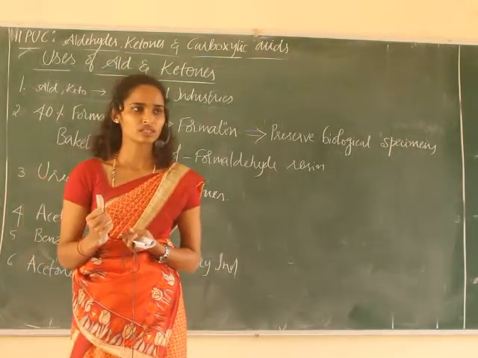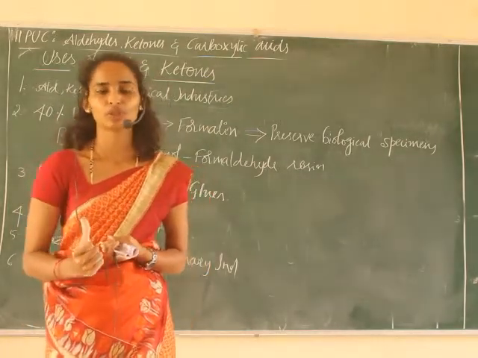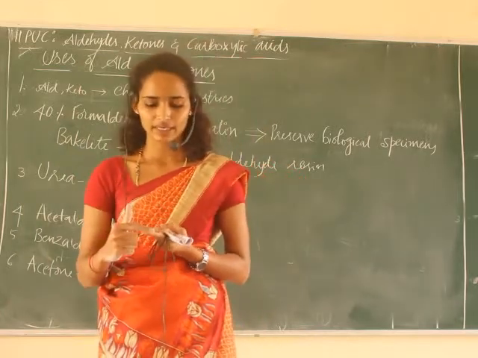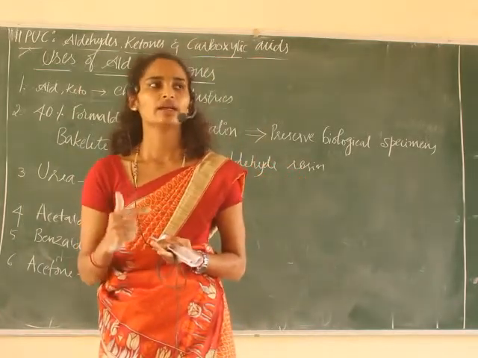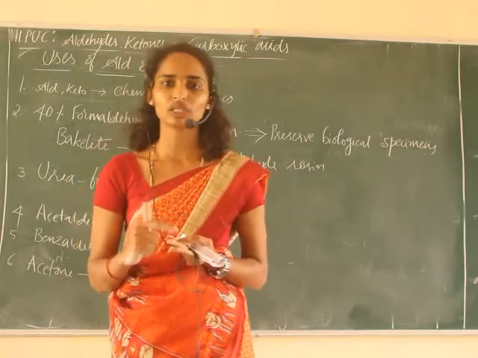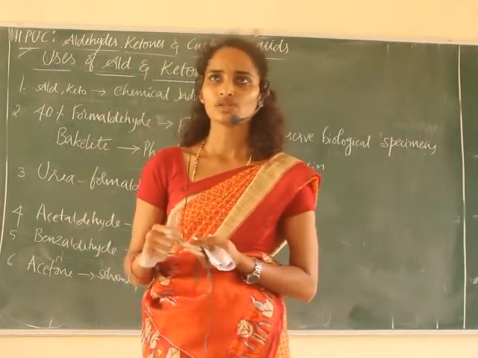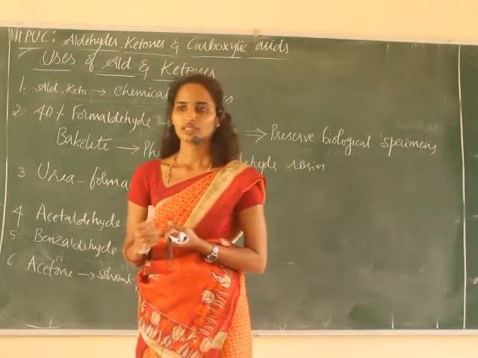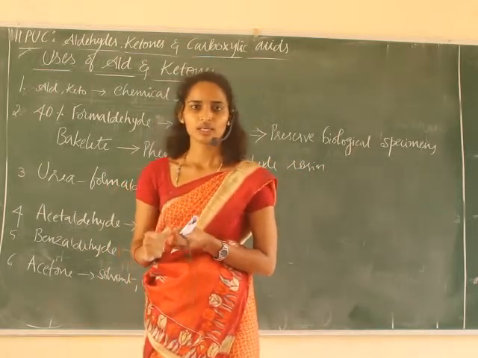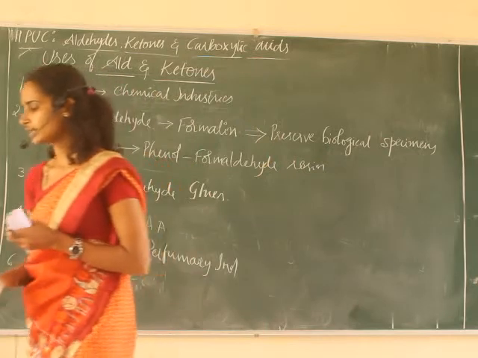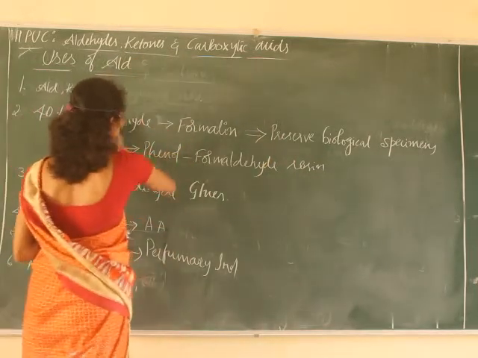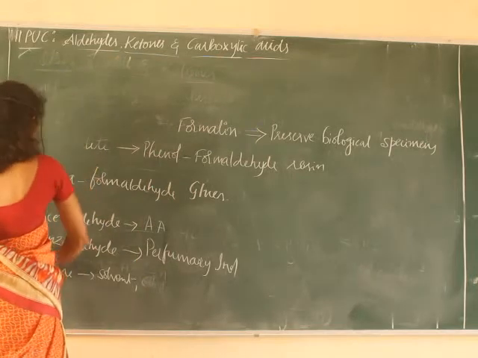Mainly you must concentrate on bakelite composition, urea formaldehyde glues, and bakelite is a phenol formaldehyde, and one more is formalin, 40% formalin. And also in the perfumery industry we are using vanillin, then camphor, then butyraldehyde, etc. This is about aldehydes and ketones. Let us move to the next topic of this chapter, that is carboxylic acids.